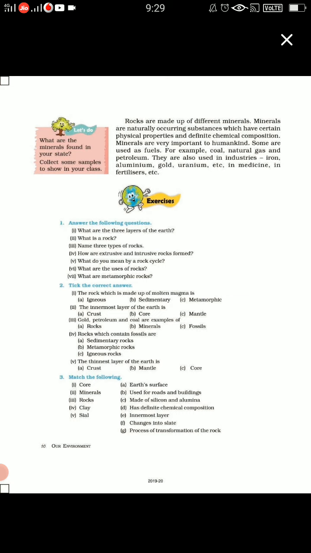Now children, rocks are made up of different minerals as well. What are minerals? Minerals are naturally occurring substances which have certain physical properties and a definite chemical composition. They are very helpful and very important for us. We can use them as fuel, for example coal, natural gas, petroleum. We use them in industries: aluminium, iron, gold, uranium. We use them in medicines and in fertilizers. So they are very important to us.